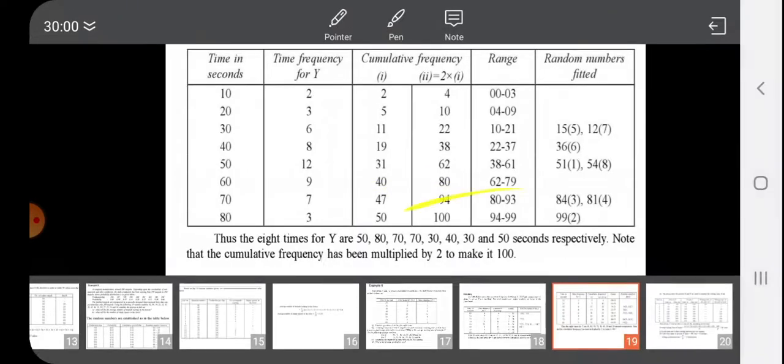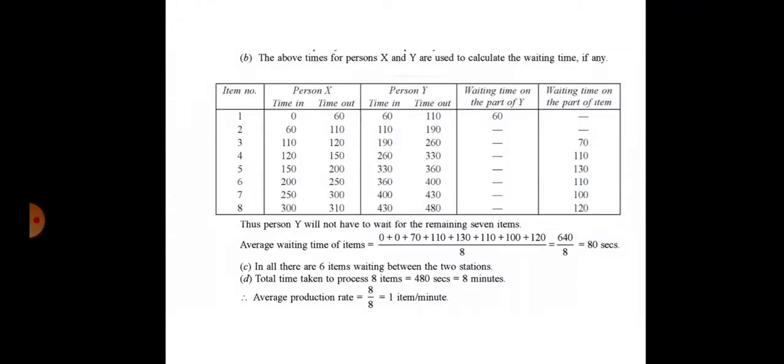The next operation is 80. So 110 plus 80, 190. He can start after 120, so 190 directly. So there is no waiting required. So 190 plus 70. In this way you choose time in and time out for y in a similar manner, and the completion time is 480. Okay, so here there are no clashes in between.